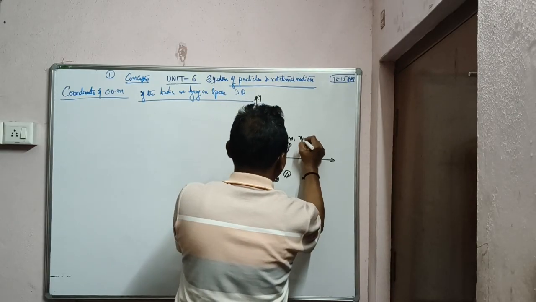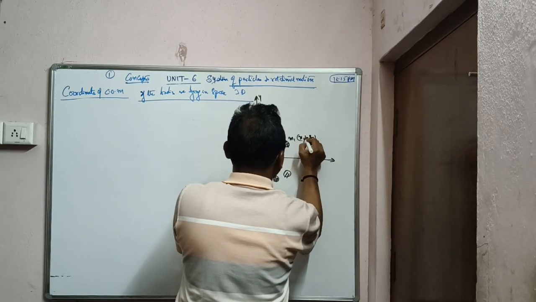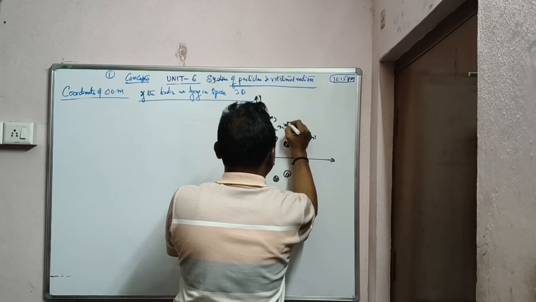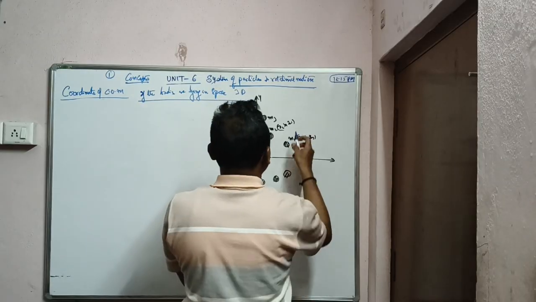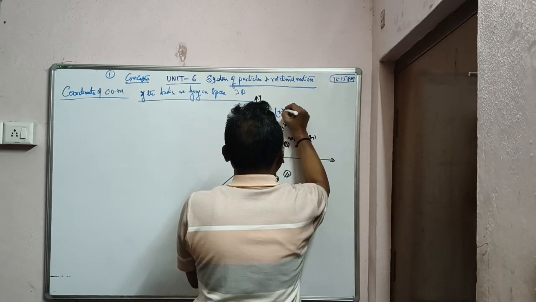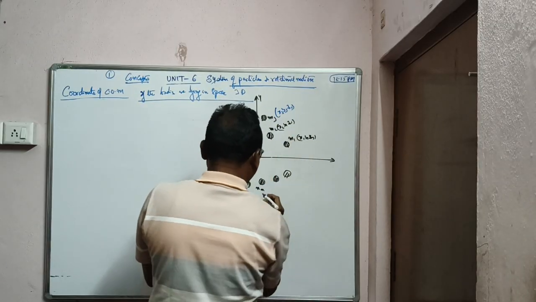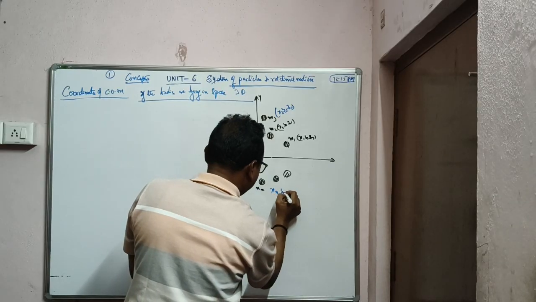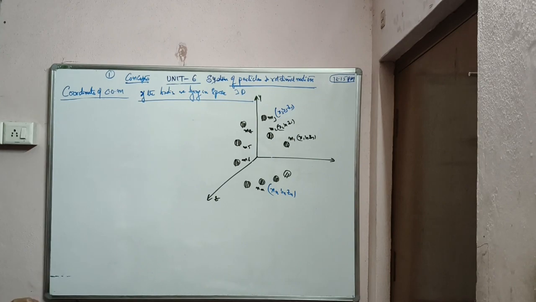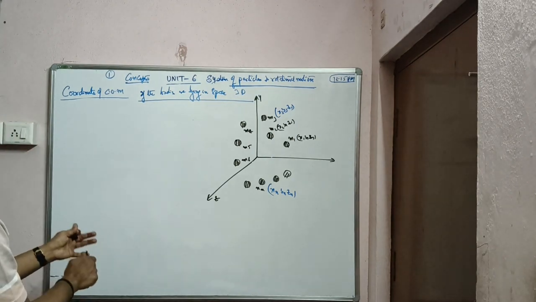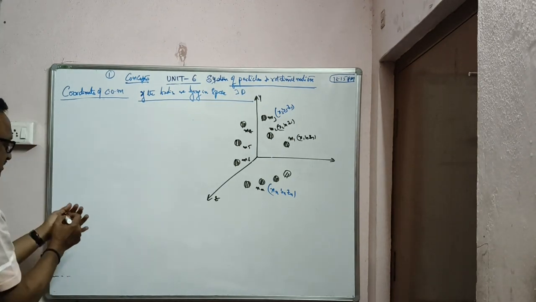So what are the coordinates? x1 y1 z1, x2 y2 z2, x3 y3 z3, and xn yn zn. So there are 3 coordinates in space.